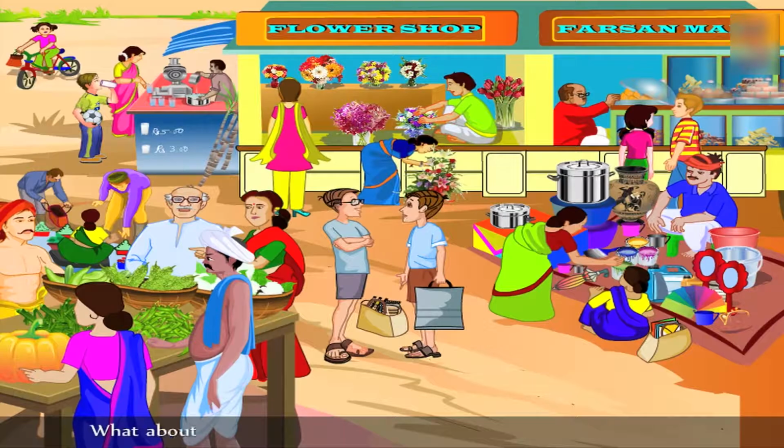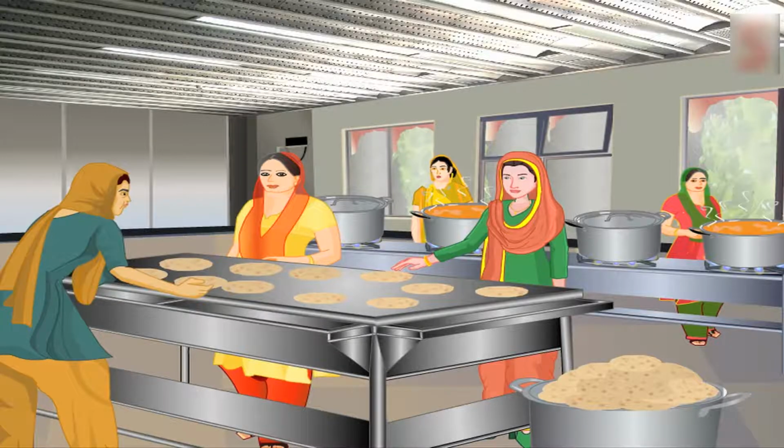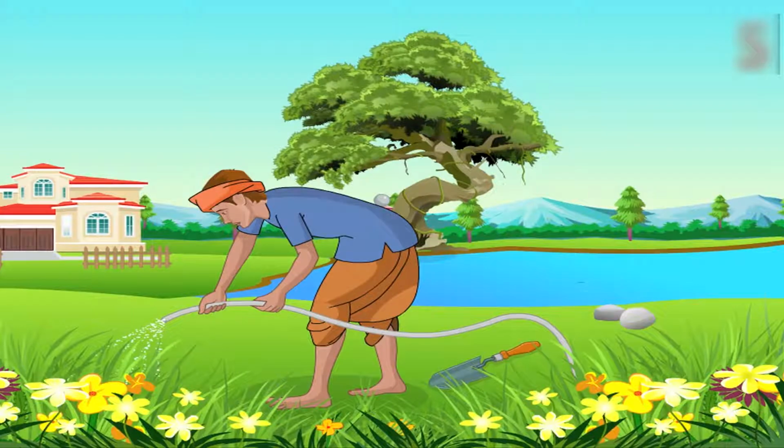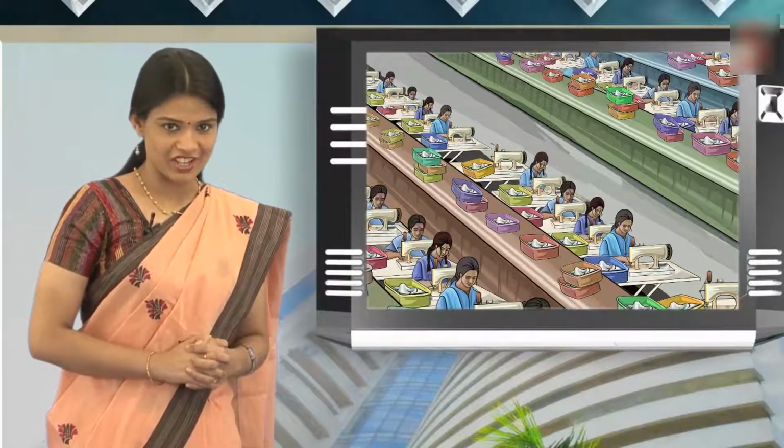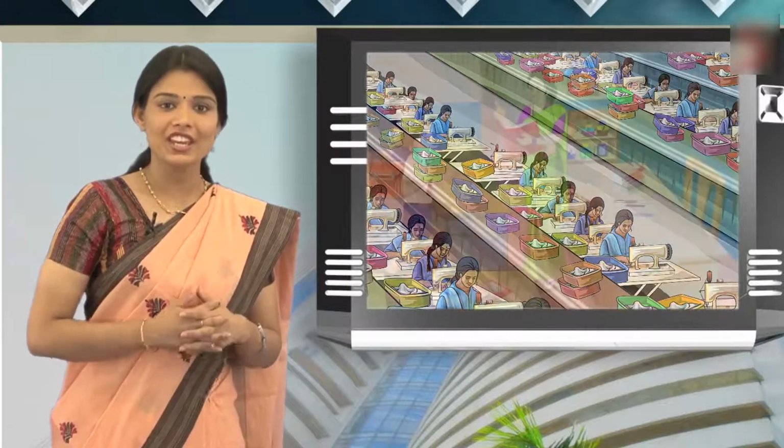But what about the things that are not sold or purchased in the market? Like, for instance, work like cooking, cleaning, gardening, etc. Although these activities are important for an economy, as they do not involve any monetary transaction, they are out of the purview of GDP.